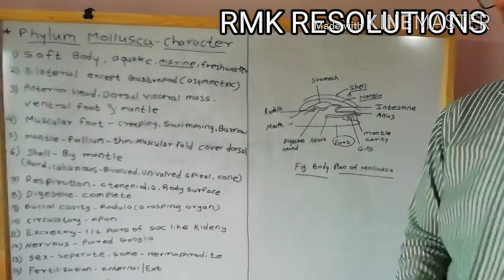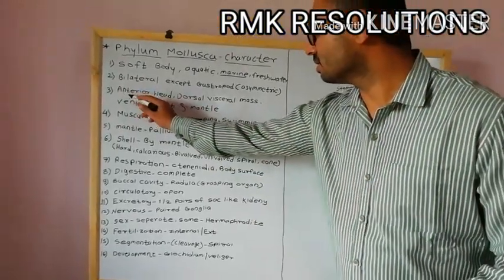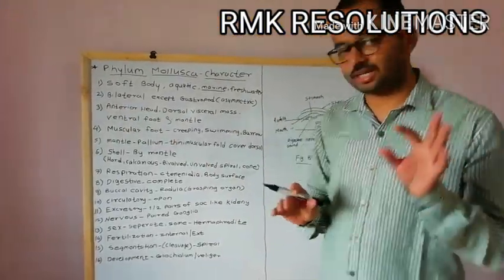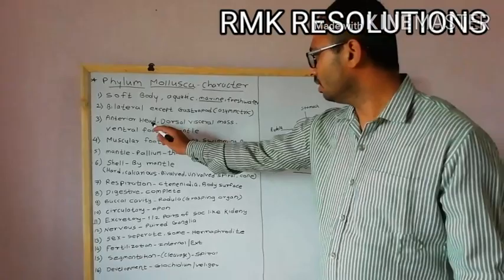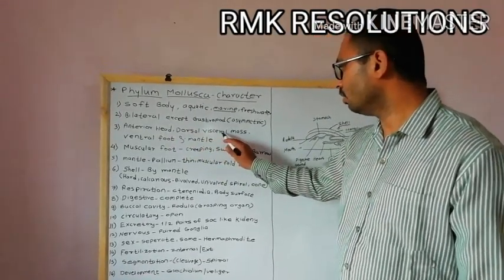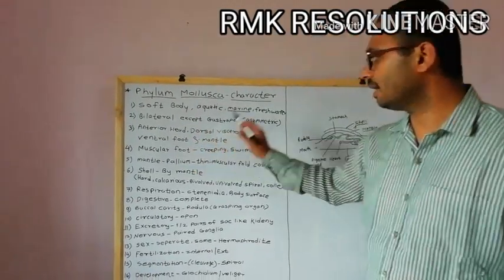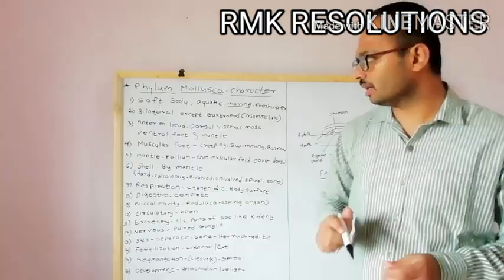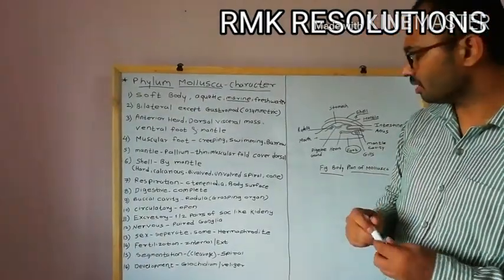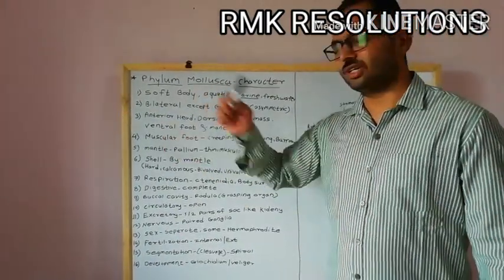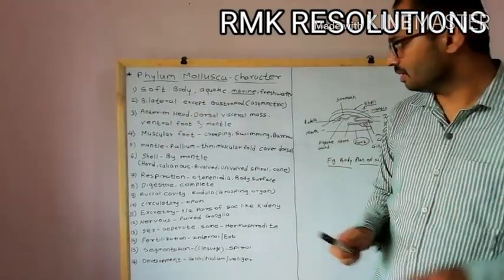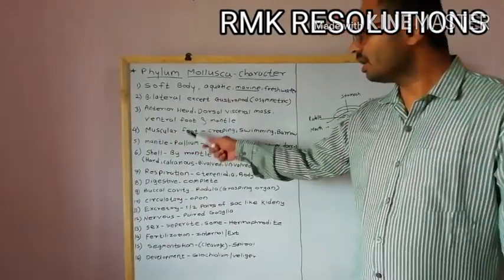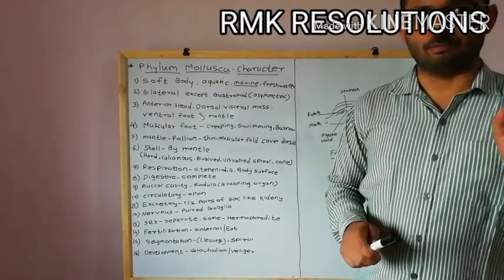So remember, this is the body plan. Again remember, the body is divisible into head, dorsal visceral mass, foot and mantle. These are the body plan of the mollusk. Now see, next, general characteristics of the mollusca. Muscular foot is there. Important point.